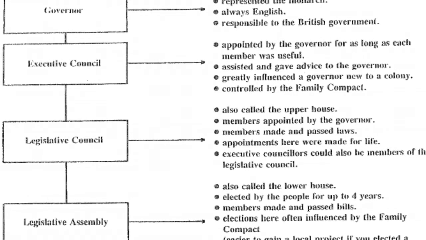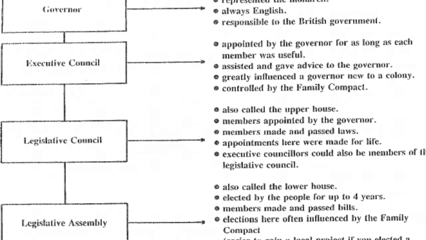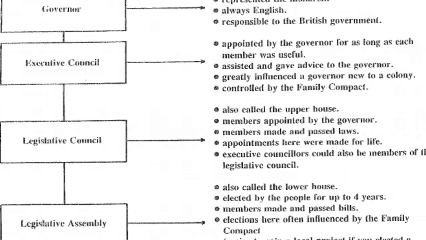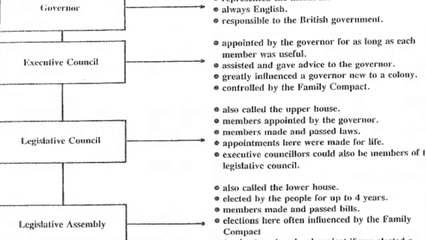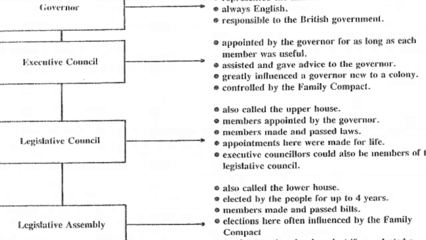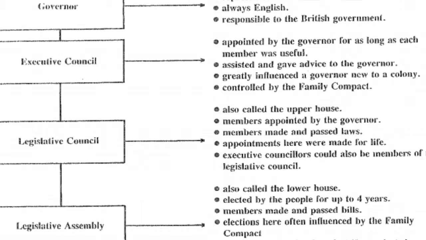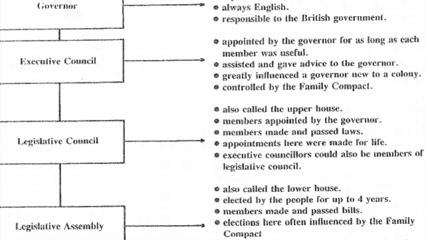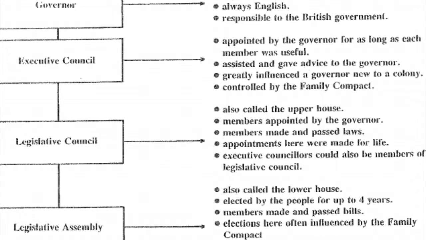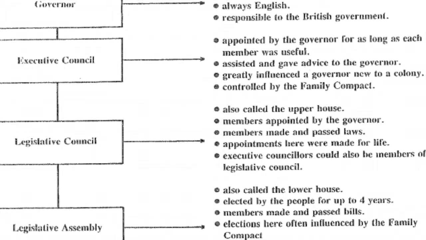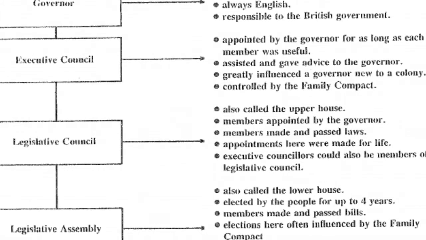And that executive council was controlled by the family compact. The next group in the government was the Legislative Council, or the Upper House, which was appointed by the governor, and these members made and passed the laws for the people in Upper Canada. And these appointments to the Legislative Council were made for life.